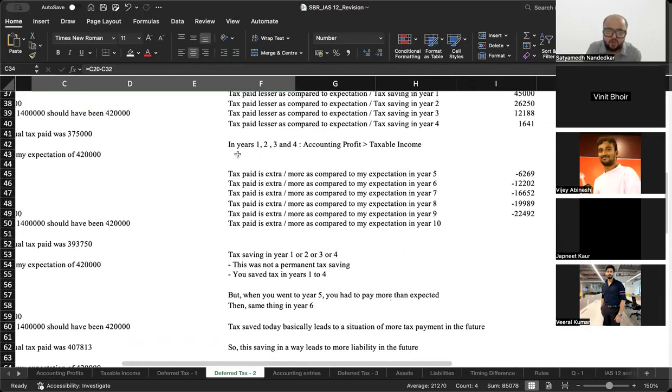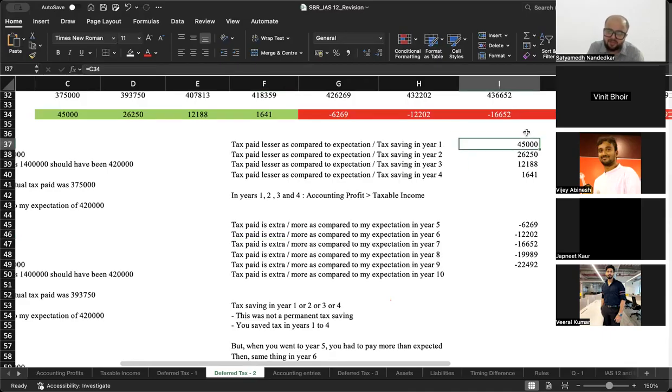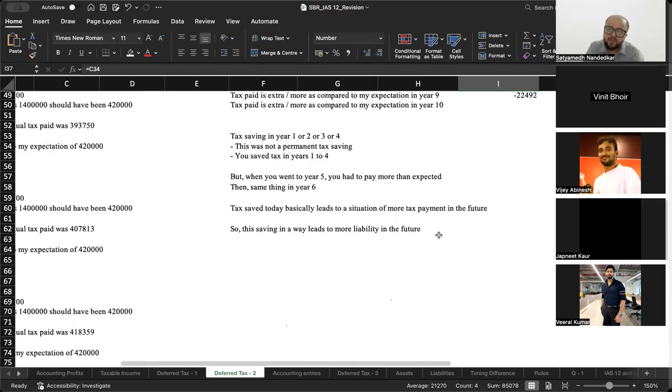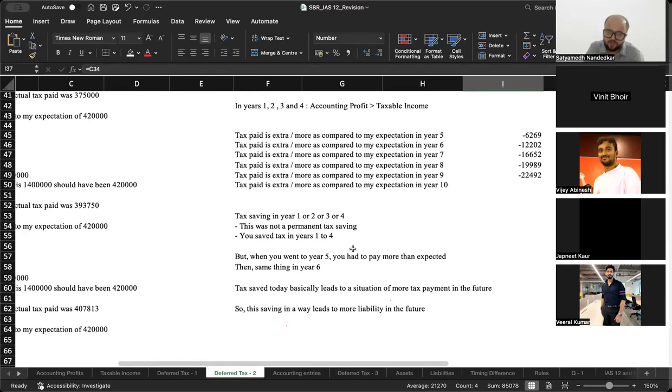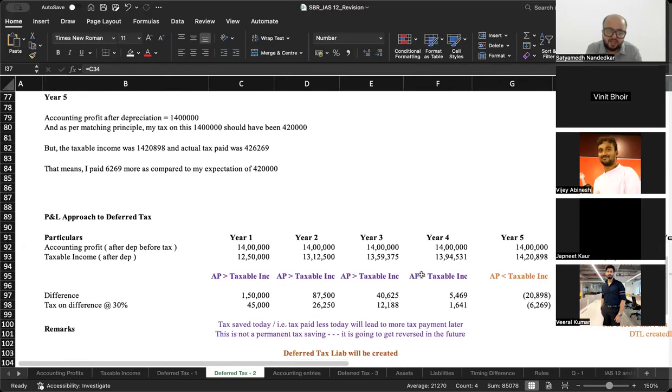Okay, year 4 to year 5, tax paid is more than my expectation, and so on and so forth. So the total tax saving in year 1, 2, 3, 4 of 85,078 ultimately got reversed in the future. Tax saving is not a permanent tax saving. It is not that this is a holiday and you enjoy. Whatever you save today will have to be recovered from you in the future. So what we do is we record a deferred tax liability.